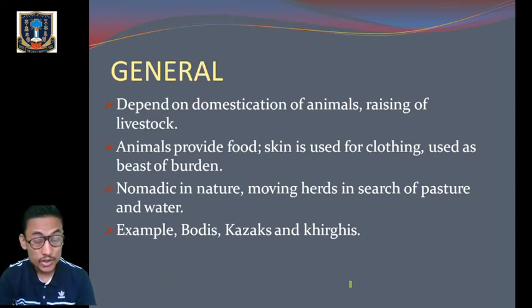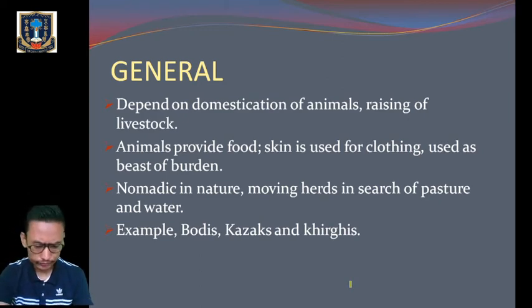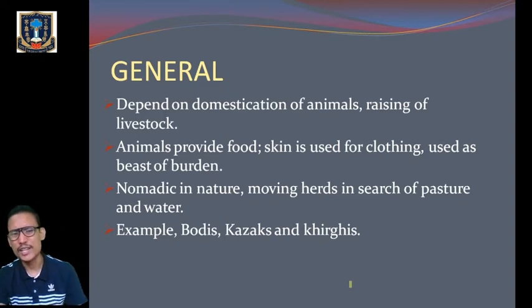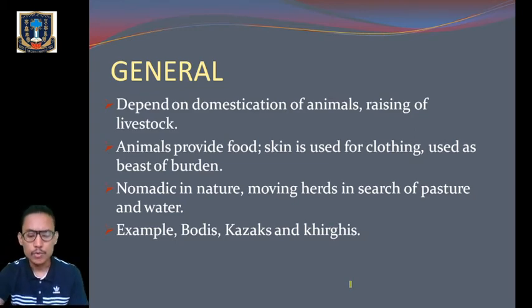The goats were killed for meat, but the cattle were only sacrificed during rituals and were never traded for anything. Among the Kazakhs and the Kyrgyz, the females had superior social status as it was a matriarchal society. So the Bodis, Kazakhs, and Kyrgyz are examples of the pastoralism mode of existence.